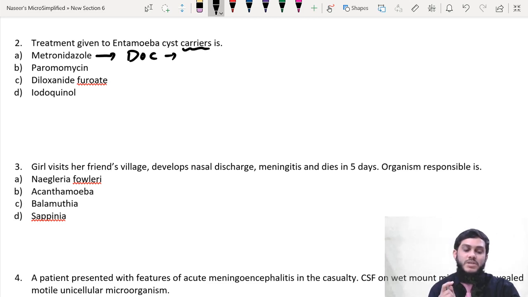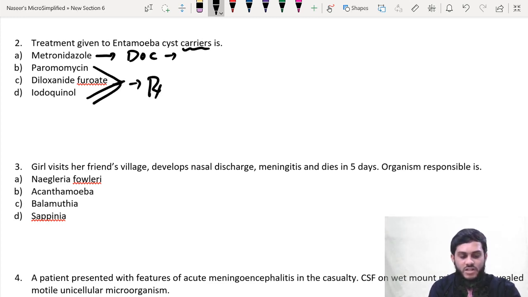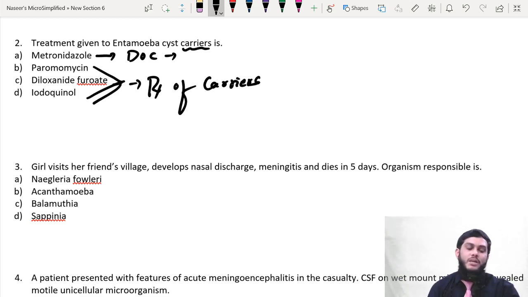How to treat Entamoeba cyst carriers? Paromomycin, diloxanide furoate and iodoquinol. All these three can be used for the treatment of cyst carriers. If it is a PGI type of question, you have to answer all three: D, C, D is the option. In other examinations, you have to select the best and appropriate answer. The best and appropriate answer for this question is paromomycin, because paromomycin is the most commonly used drug for Entamoeba cyst carriers, right?